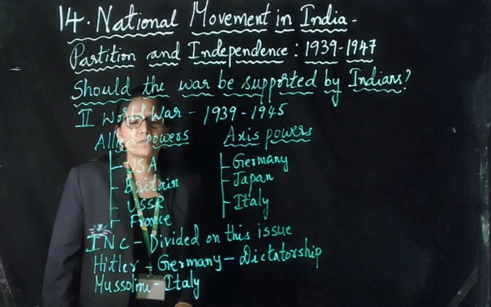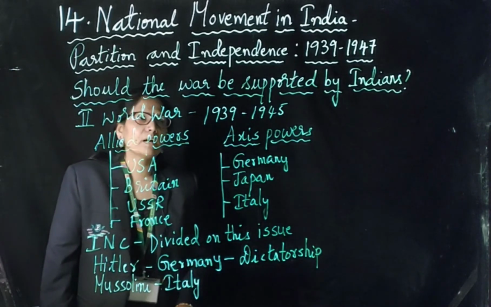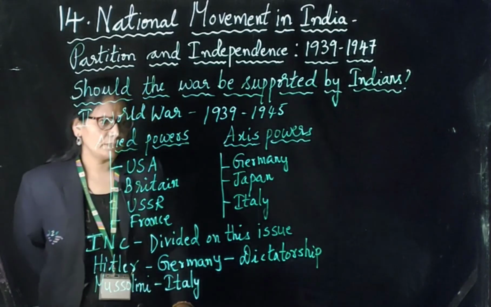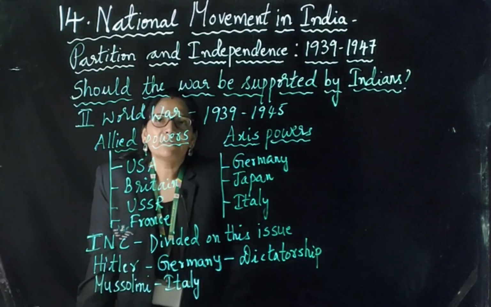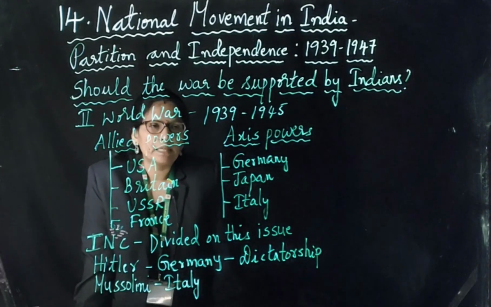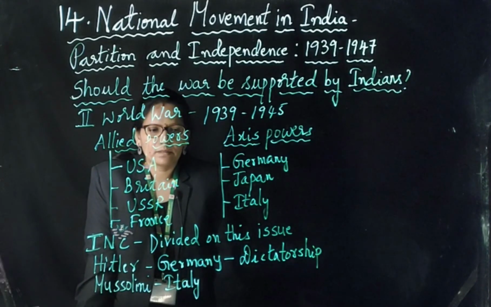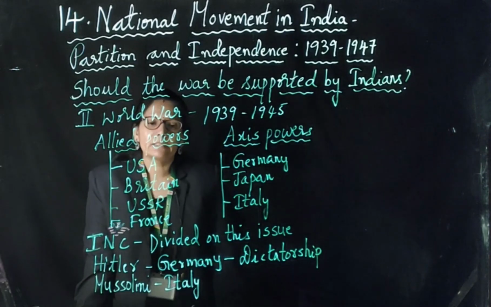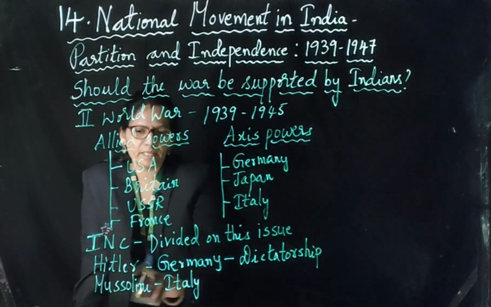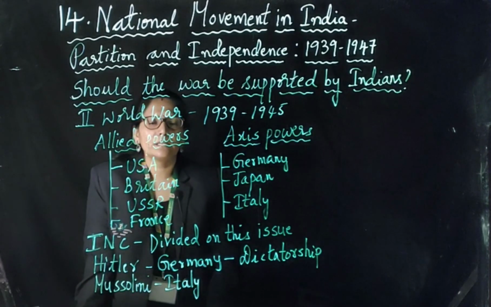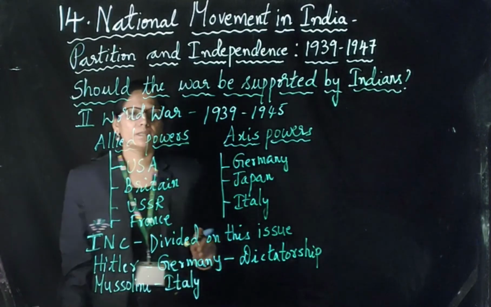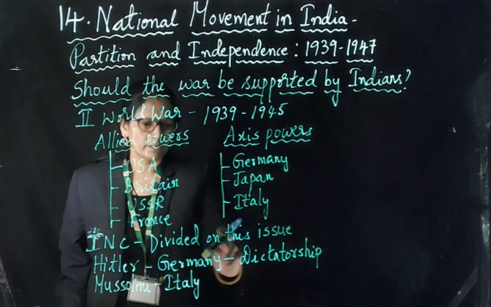That's why most of the Congress leaders were against Hitler and Mussolini. Some of the Congress leaders wanted to support Britain in the Second World War. That's why Congress was divided.